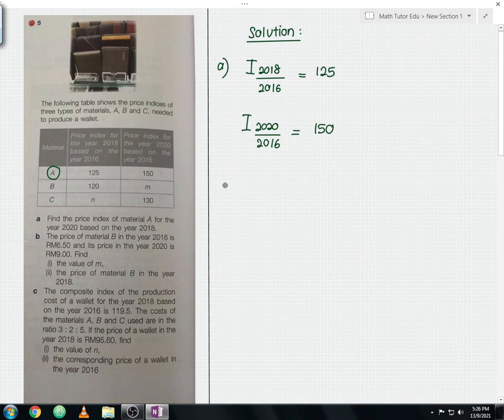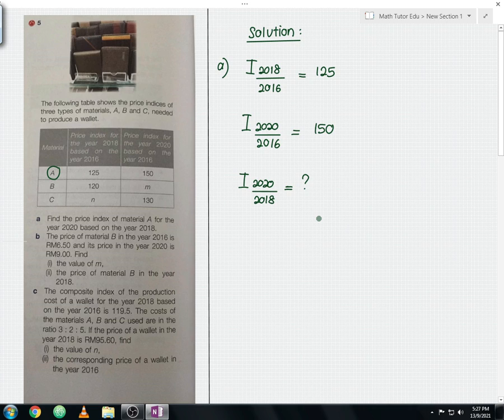From here, the question asks us to find the price index of the year 2020 based on the year 2018. So this is the one that we are going to find now. Let me underline this. This question is actually involving three different price indices. We have encountered this type of question several times, and even in the previous example we have dealt with this type of question. So no worries, we can solve this.